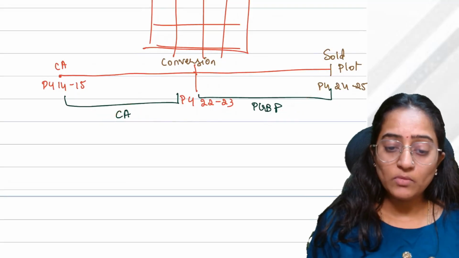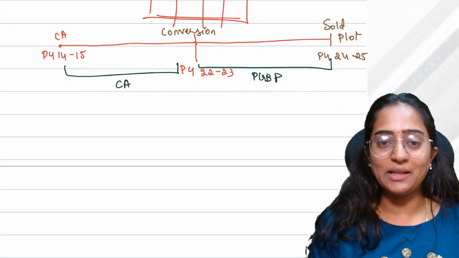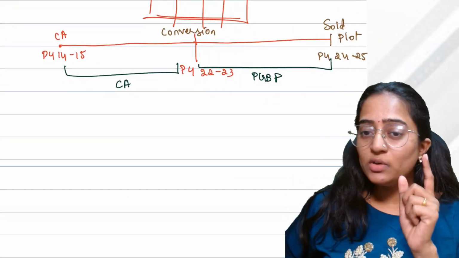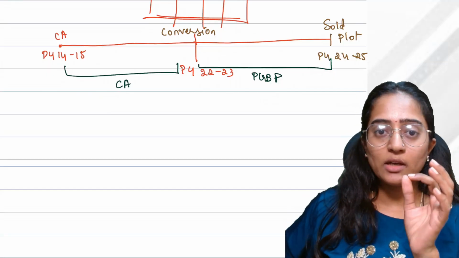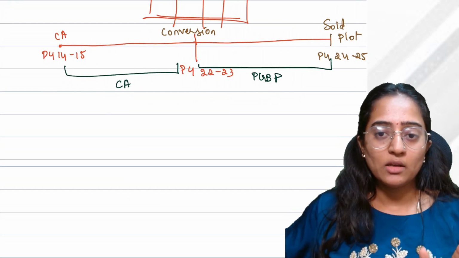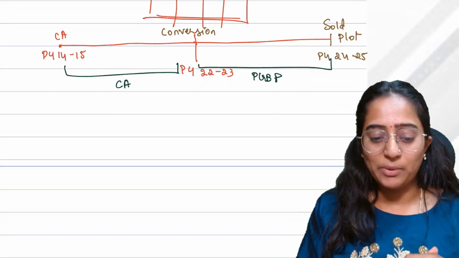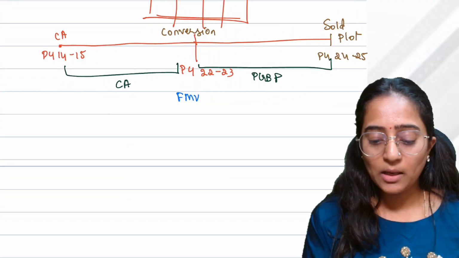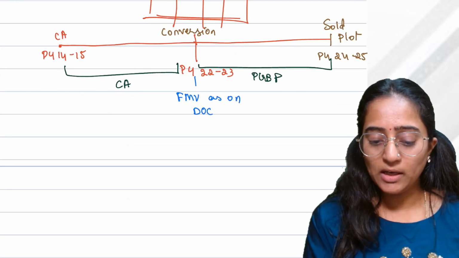Now, speaking about the capital asset taxability first, tell me, if you wouldn't have done that conversion in PY 22-23, you would have sold the capital asset as capital asset only, correct? At what price would you have sold? At the fair market value as on the date of conversion in PY 22-23.